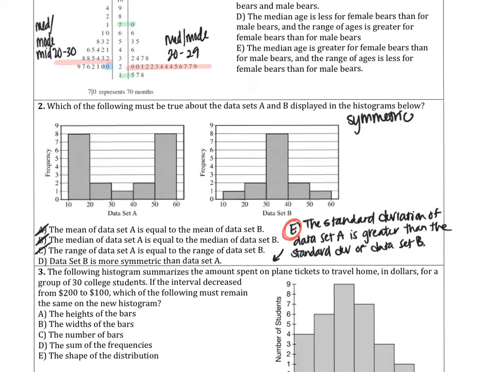It's still symmetric, okay? The standard deviation of data set A is greater than the standard deviation of data set B is true. Based off of what you know from standard deviation from integrated math 3 and all the way back to integrated math 1, standard deviation is the measure to which data points fall away from the mean. So if this was our mean or central value, which it is, the closer data is lumped to that central value means the smaller the standard deviation. So data here is further away from that central value, so A would have a larger standard deviation than B, where the data is clumped around that central value, for instance.